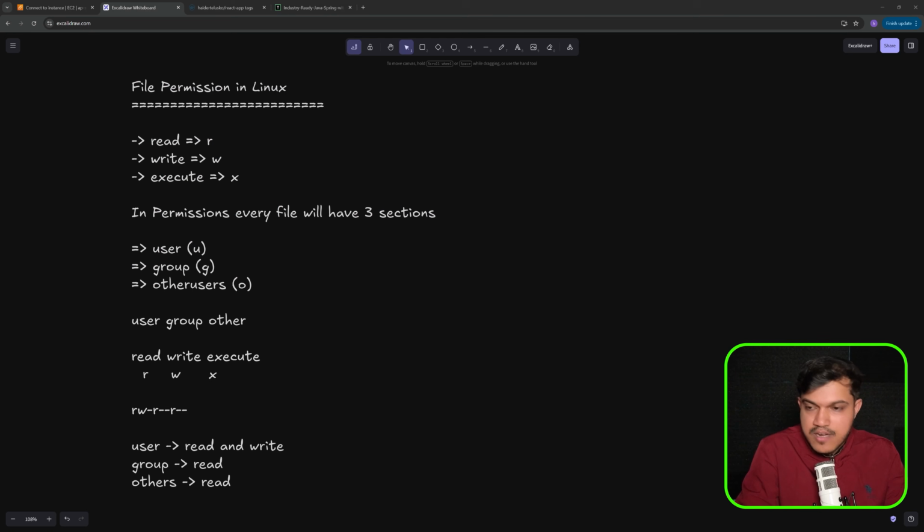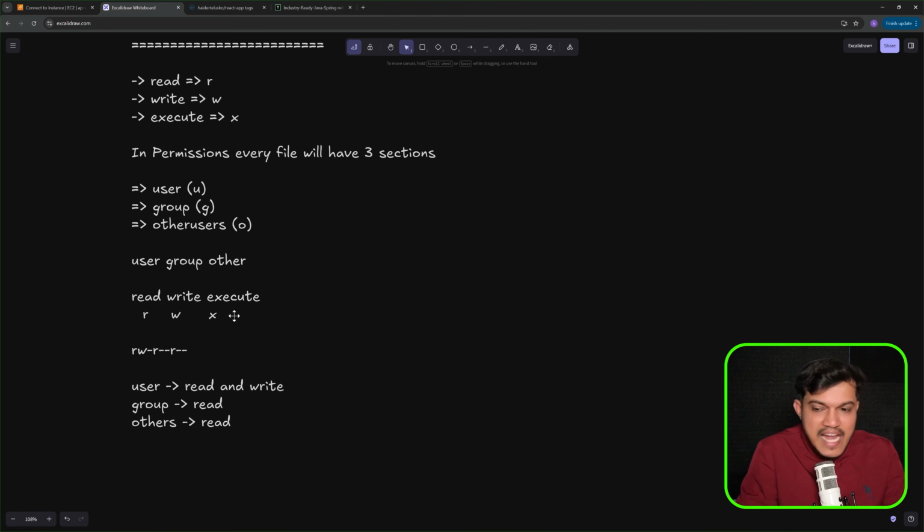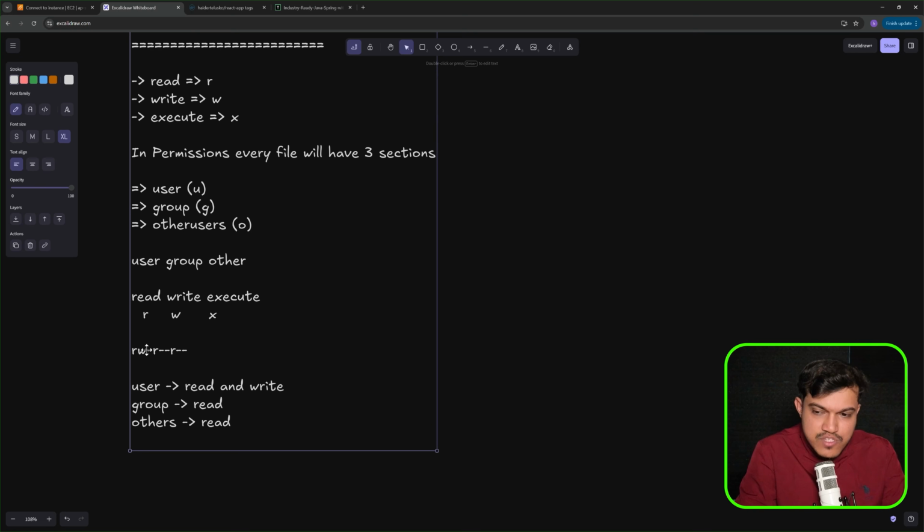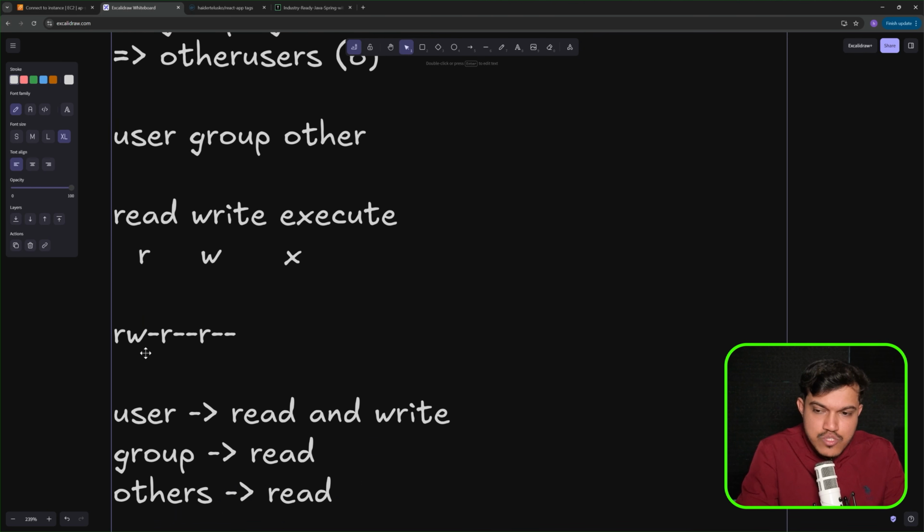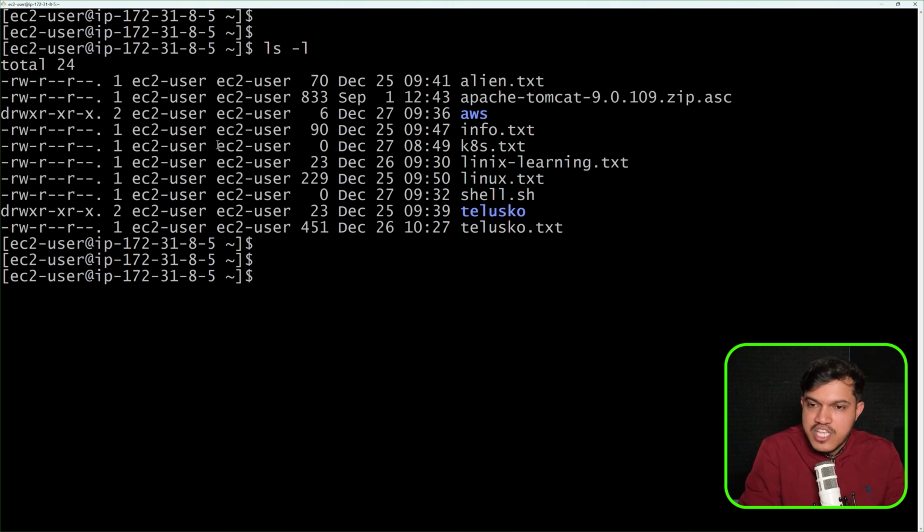If I have to get back here, you can see here, we have read, write and execute, read and write. If you just look into this, read and write, that means user can read and write, group can only read, only R we have, and others can only read because only R we have here. Okay, if I have to give certain examples here, you can see all the files which we have created so far, we have not given any permissions also. By default, users will have read, write permission. Groups will have only read permission because only R we have, right? And the others will also have the read permission. That's how we have to define.